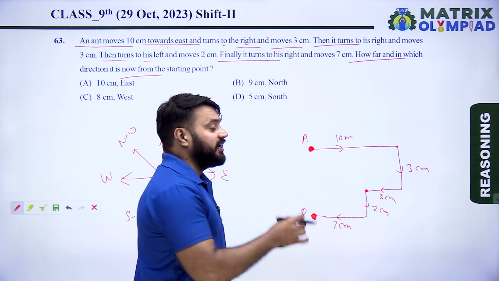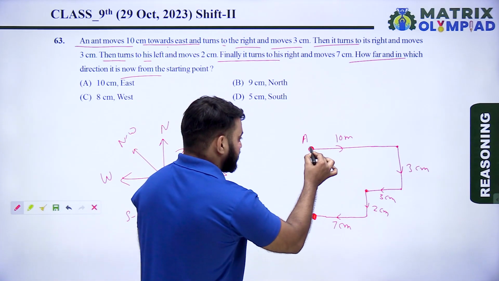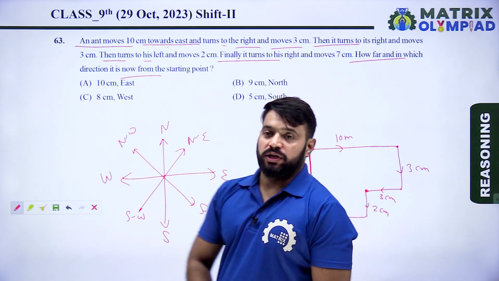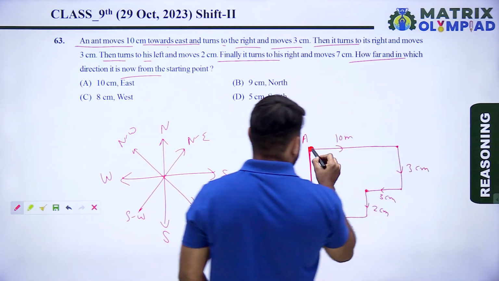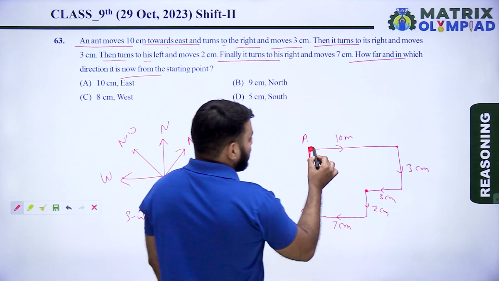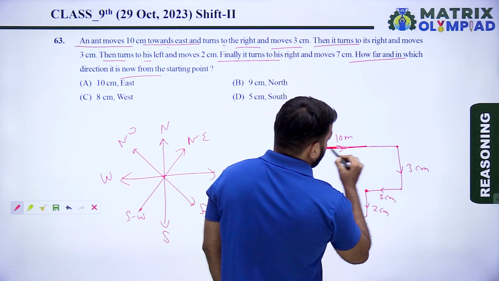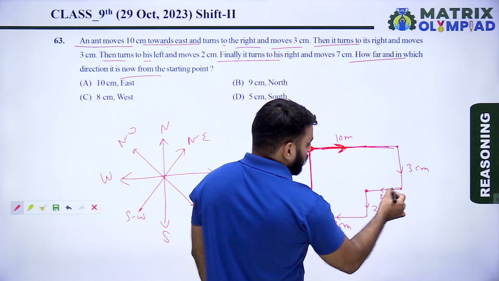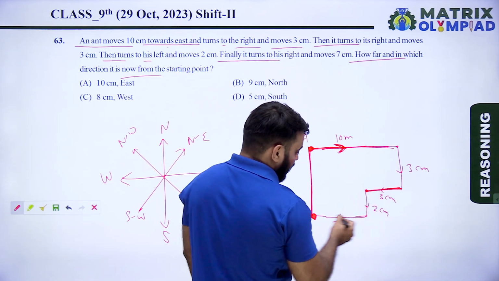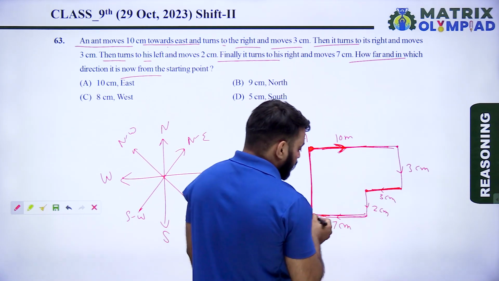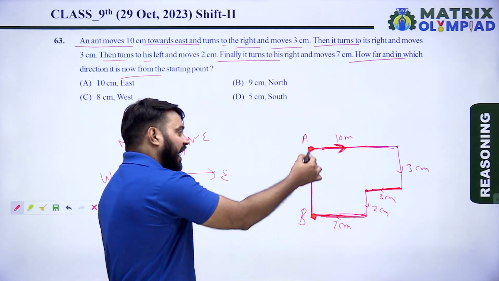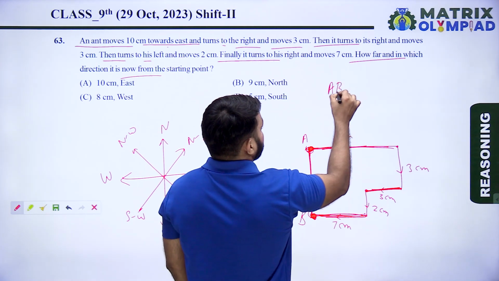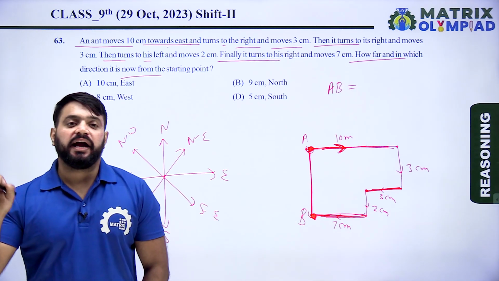Find the distance between the initial point and the end point, that is, the distance between A and B. In this question, A and B will be in the same line, because the ant first goes 10 kilometer towards the north direction, and the ant also goes 3 plus 7, 10 kilometer towards the west direction. So A and B will be in the same line.